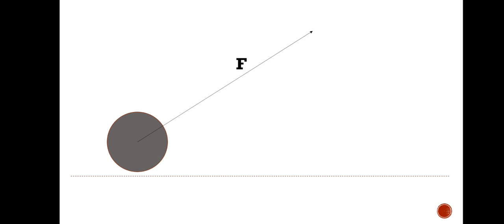Correct? Now, as force is a vector quantity, see, suppose this is a roller, this is the horizontal line, and this arrow shows the direction of the applied force. Now you see, the force is toward that side. But if you think practically, when you apply the force like this, the roller will move to that side along the horizontal line. Correct?